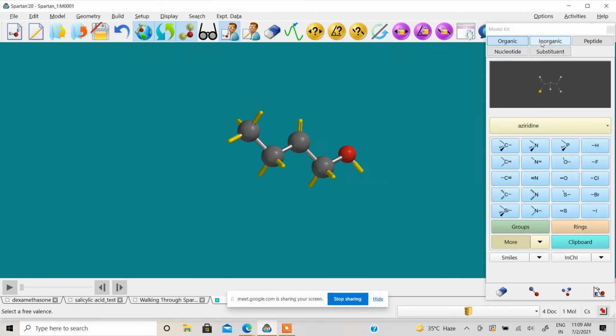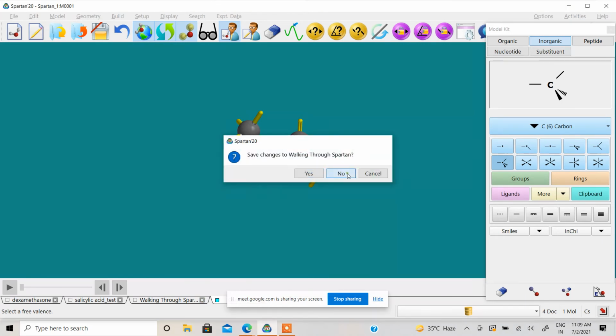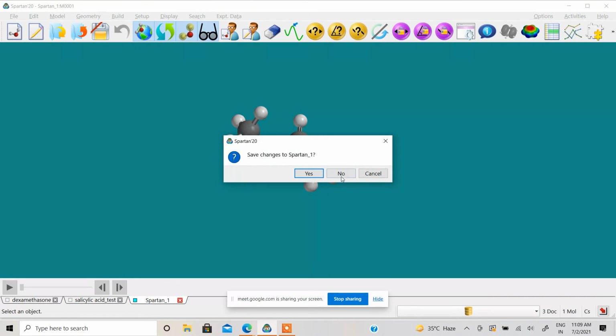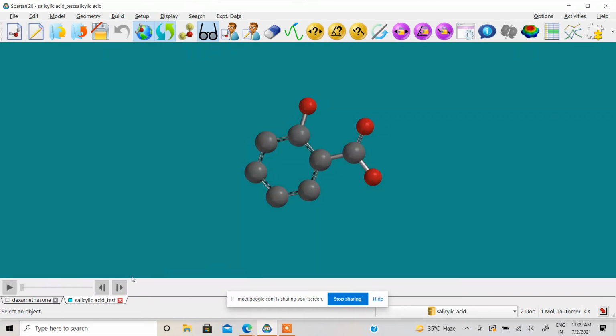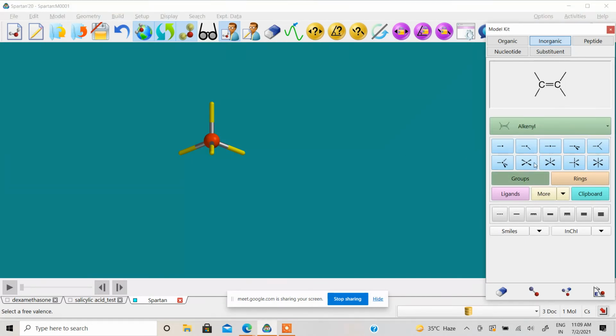Suppose we want to build something inorganic. Let me close this one. Okay. Suppose we want to draw something inorganic, and I will show you how easily you can do it inside the software. Chromium. And I want to take one ring, sorry, it should be a ligand.